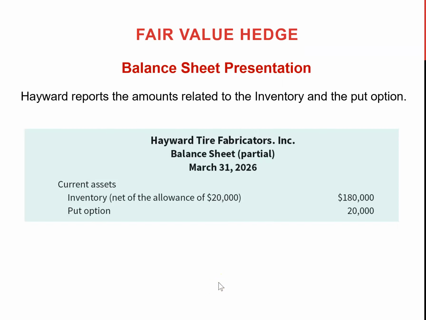So now how will the company show that on their financial statement? Assume that in this quarter end financial statement the inventory value reduced because of the decline, and they netted it as the allowance to reduce inventory to fair value, reduced by $20,000. Current inventory value is 180, and on the other hand the put option value they showed as an asset under the current asset part, 20,000. So altogether there is no change on their current asset part.